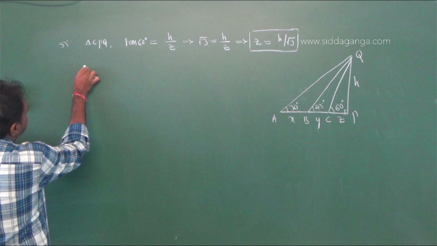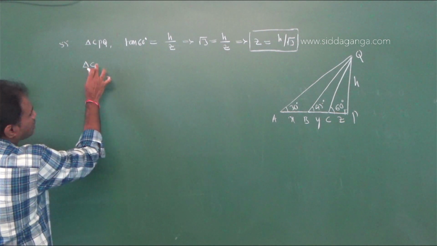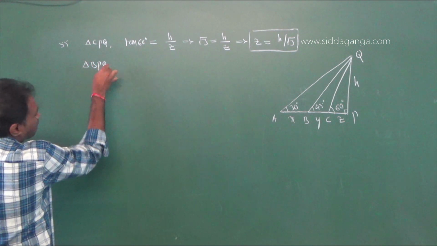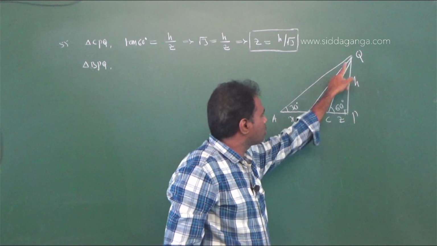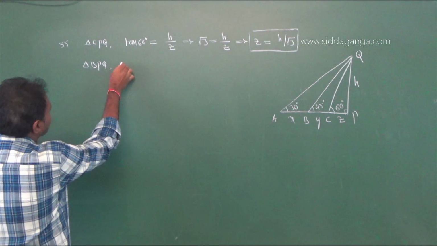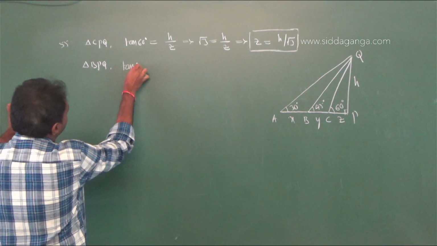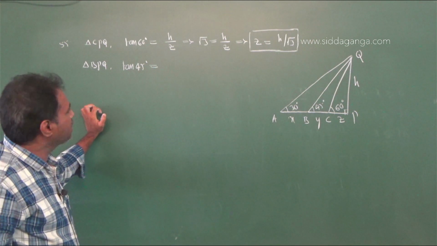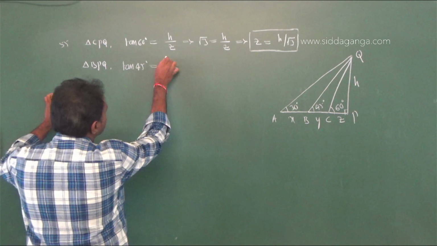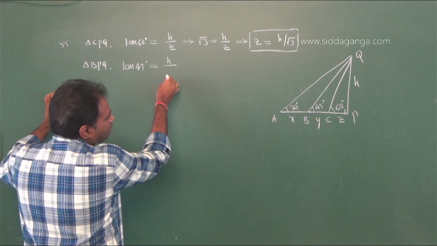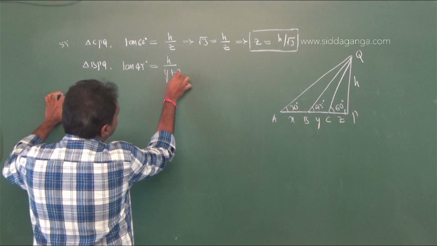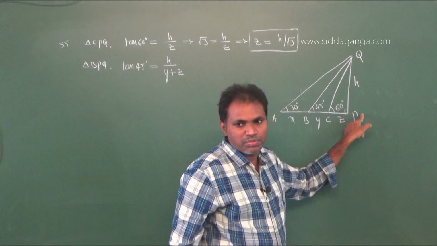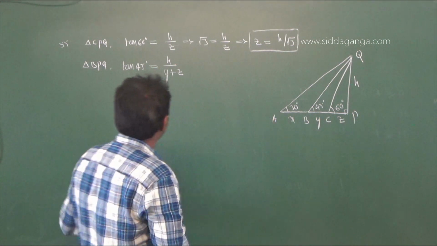Next, from the triangle BPQ, the angle is 45 degrees, therefore tan 45 degrees equals h by y plus z. Here BP distance is BC plus CP, that is y plus z.